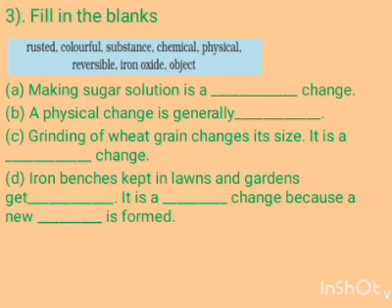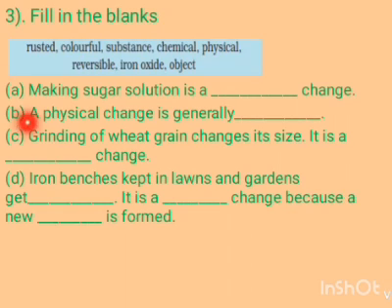Now come to the third question, which is fill in the blanks. Here are some choices, and the first statement is, making sugar solution is a dash change. Which type of change is this? You have to write here. Here are some options. You can choose from there.